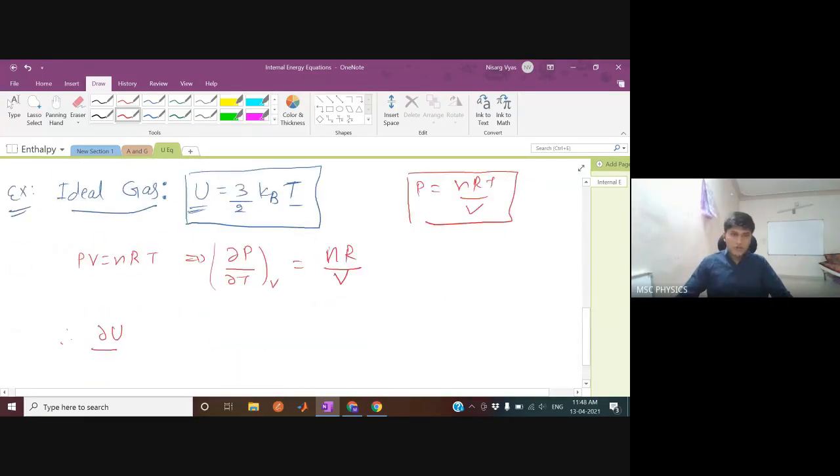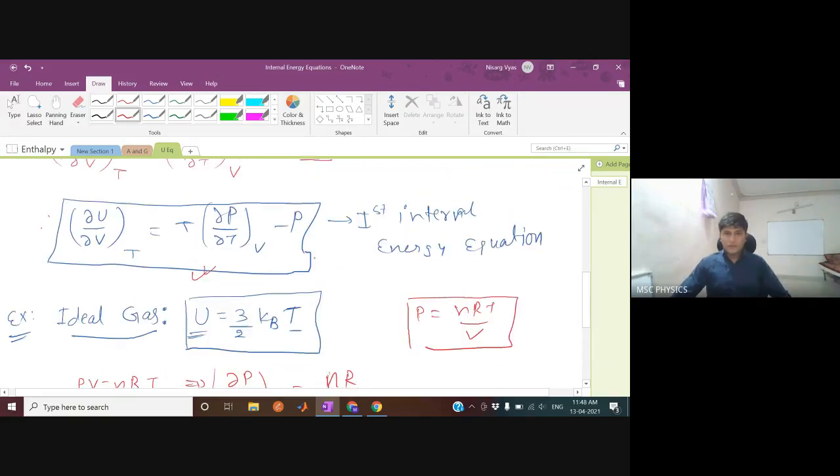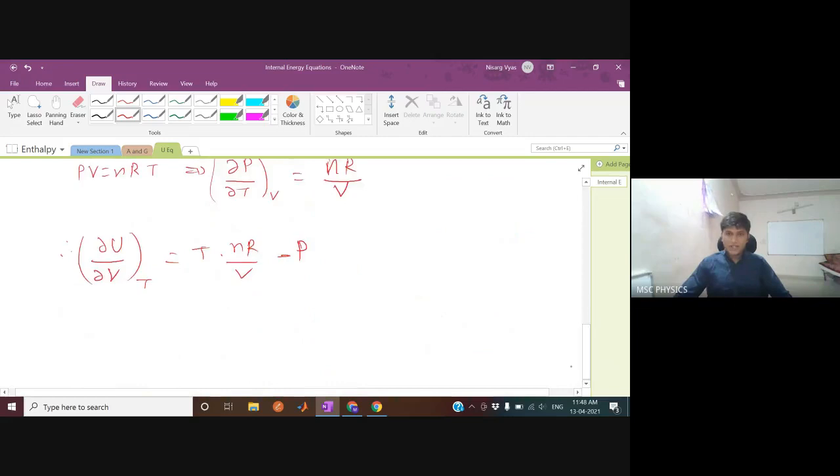Therefore, del U by del V at constant temperature is T into nR upon V, minus P. Where did the minus P come from? From here, minus P. You can easily see that this is nothing but nRT by V minus P, which is P minus P, which is going to be 0. Therefore, del U by del V at constant temperature is going to be 0.